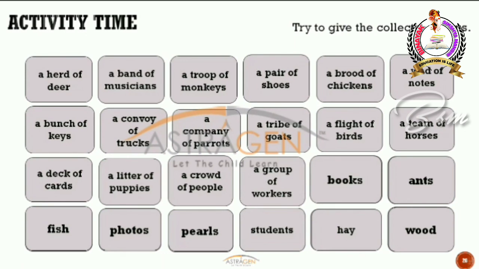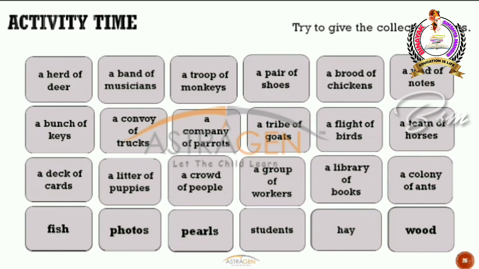Books? You know this. I think you also have this in your school. Any guesses for books? What could be a collective noun for books? Yes, somebody guessed it right. So it's library of books. Okay? Library is the collective noun. What about ants?